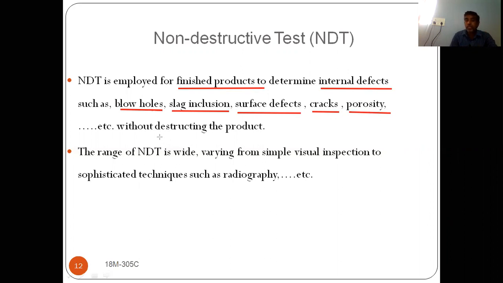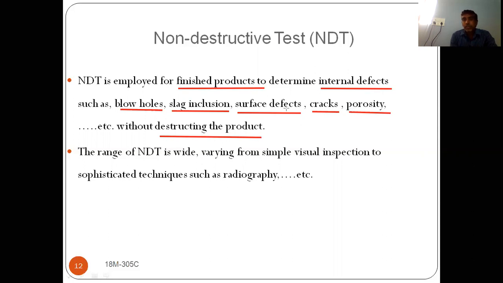So without destructing the product, the beauty of NDT is that without destructing the component, we are going to find out the various defects. There may be surface defects or internal defects.